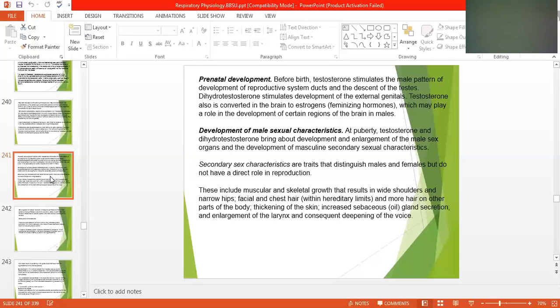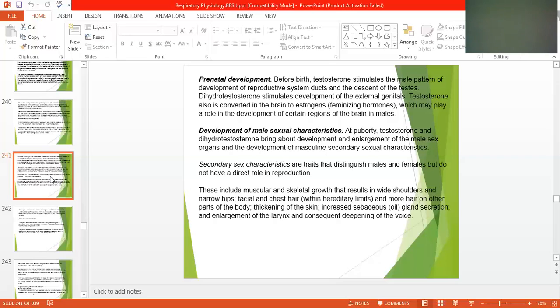Development of male sexual characteristics at puberty: at the time of puberty, between 15 and 18 years, testosterone and dihydrotestosterone bring about development and enlargement of the male sex organs and the development of muscular and secondary sexual characteristics, such as moustaches, axillary hair and pubic hair. This is all secondary sexual characteristics.